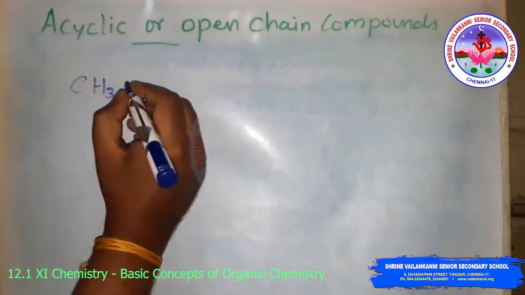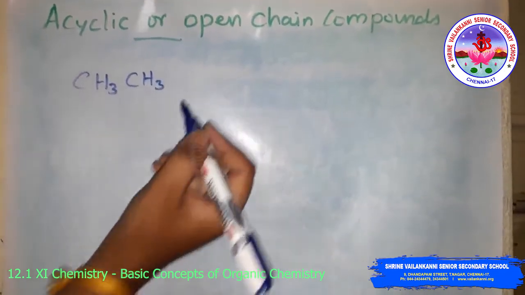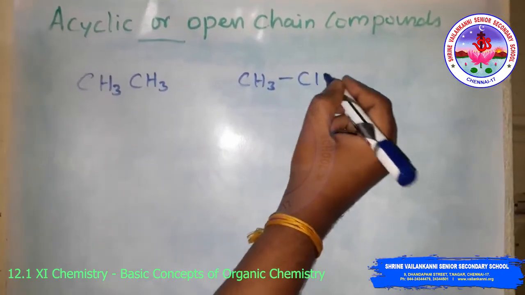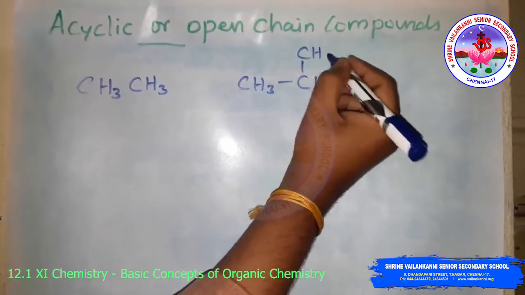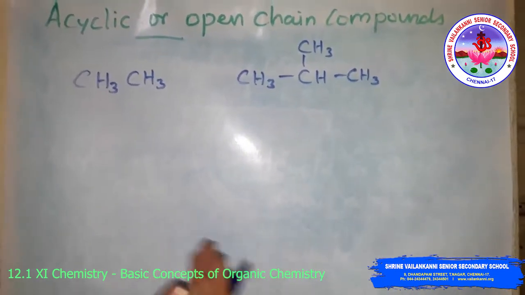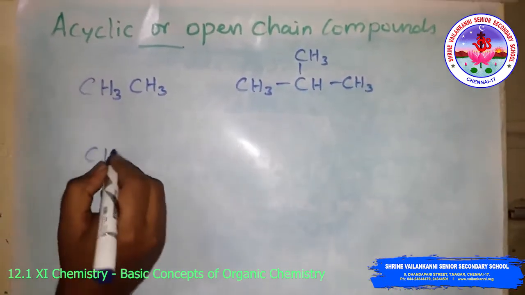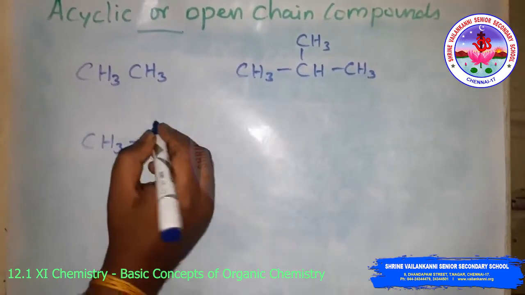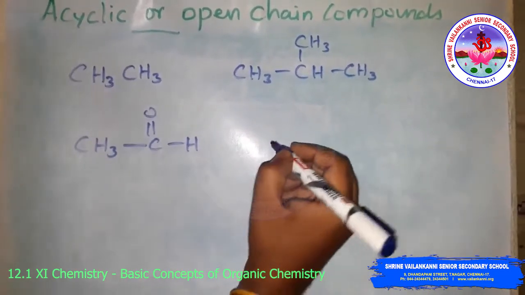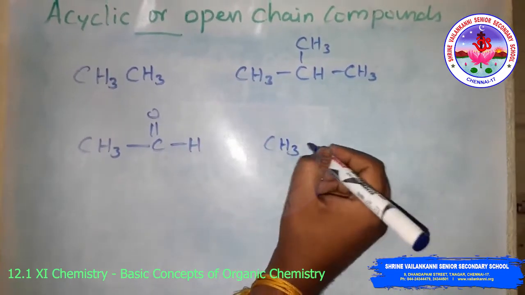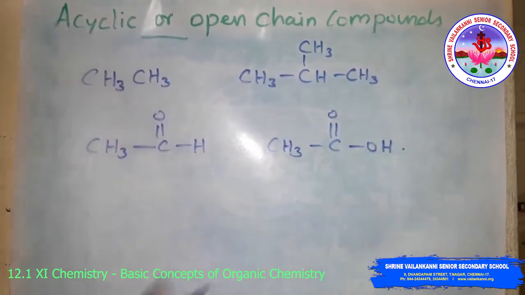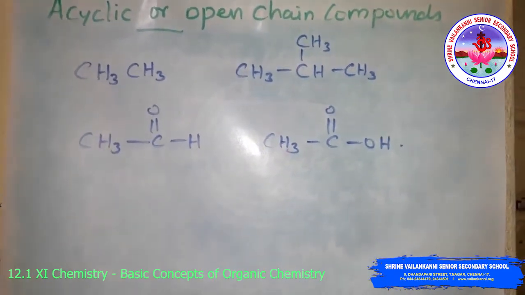For example, ethane, isobutane, and those containing a functional group, such as acetaldehyde and acetic acid. So these are called acyclic or open chain compounds, also called aliphatic compounds.